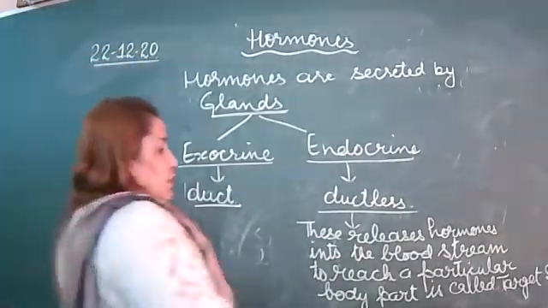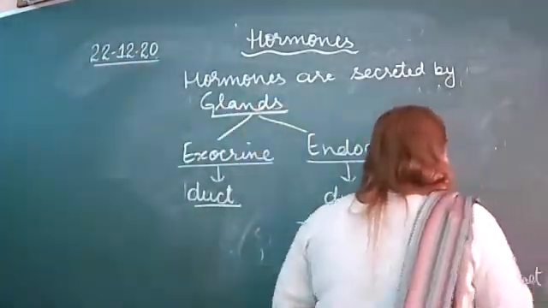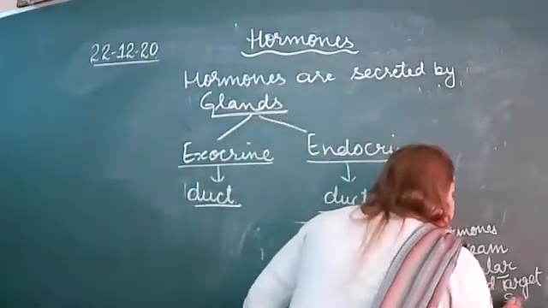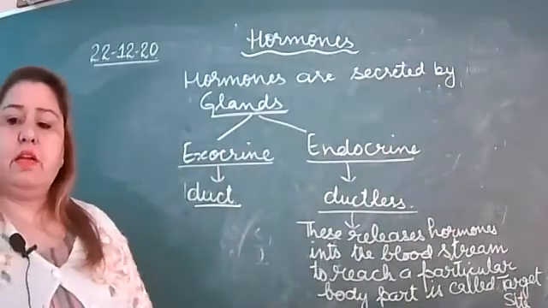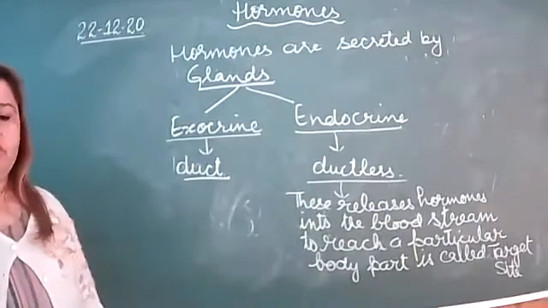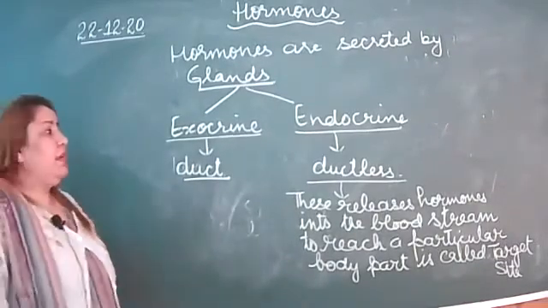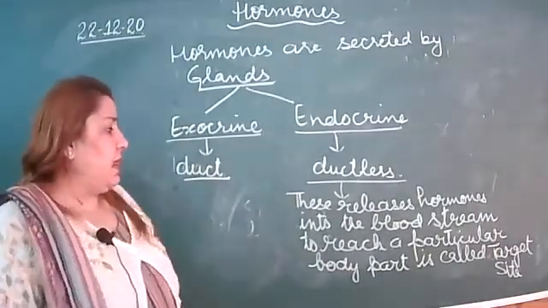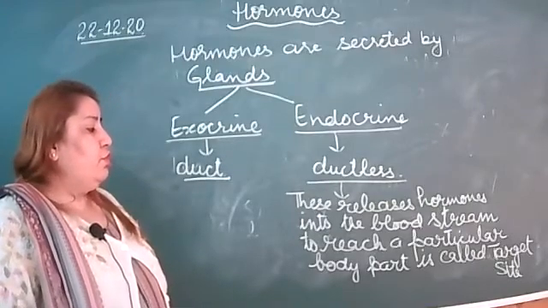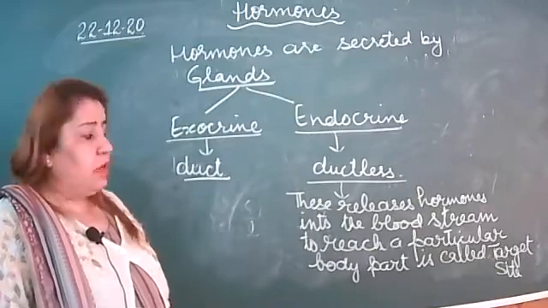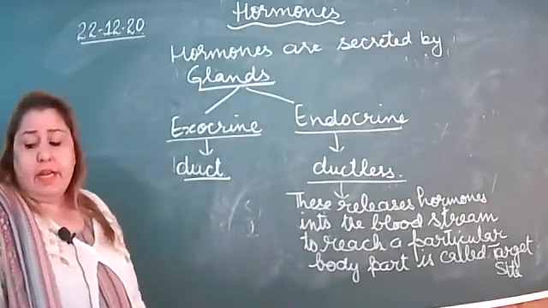Is it clear? Endocrine glands are called ductless glands, and they release hormones into the bloodstream to reach a particular body part called the target site.